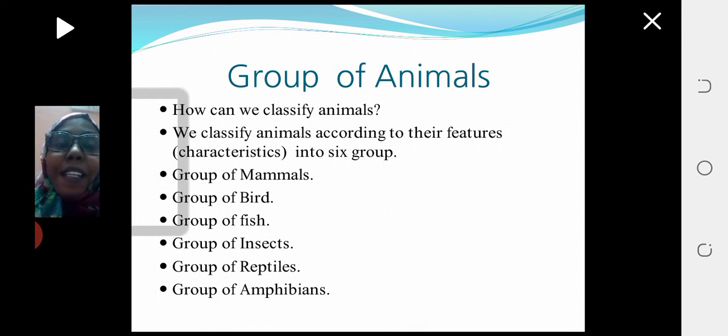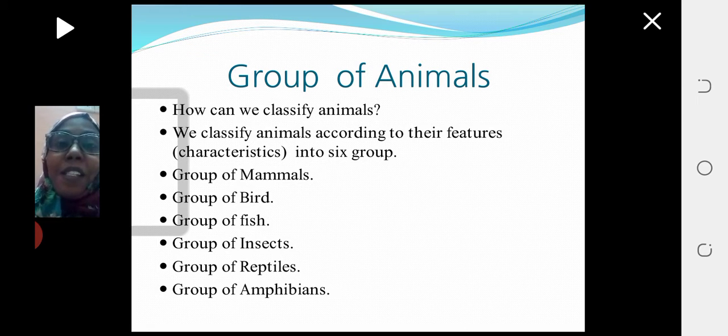Number 1, group of mammals. 2, group of birds. 3, group of fish. 4, group of insects. 5, group of reptiles. 6, group of amphibians. Okay, so inside the group of animals we have six groups.